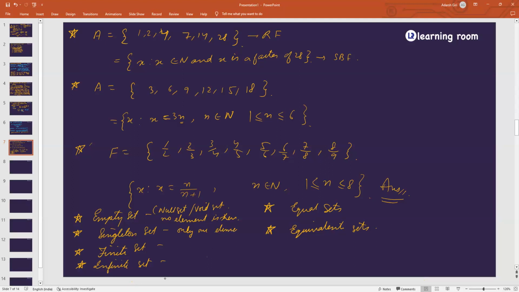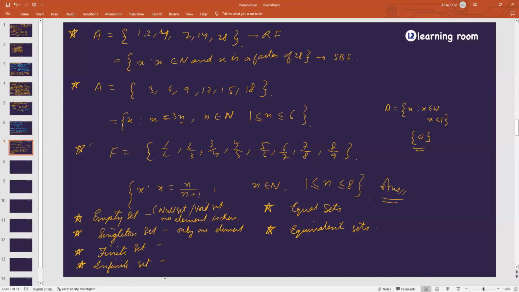Only one element. What if I write A is a set of X where X belongs to W and X is less than 1? How many elements will be there? 0. Agree, everyone? Ratika, you're not answering anything. Participate here. Yes, I got confused with the roster form and set builder. Any doubts still remaining? I got it clear. Okay, good, good.